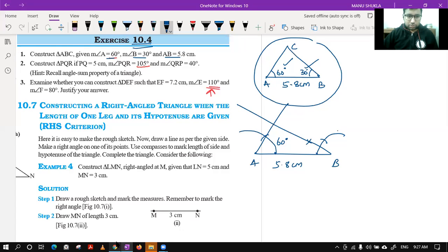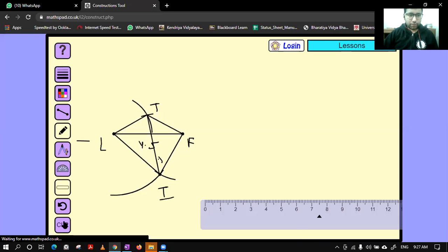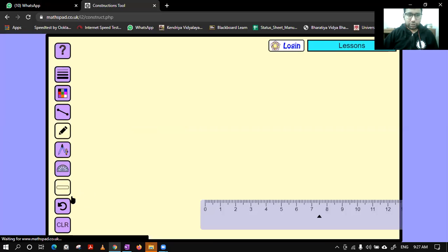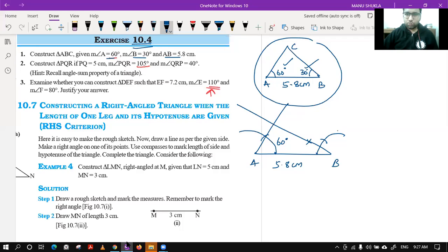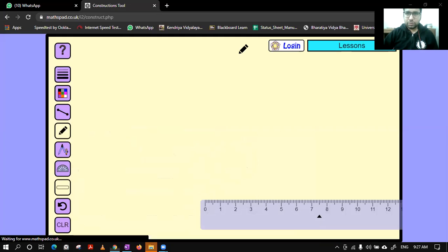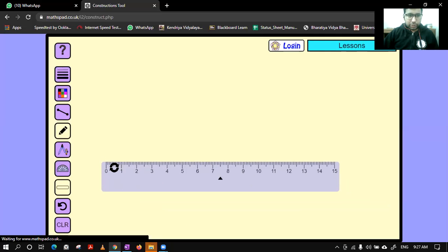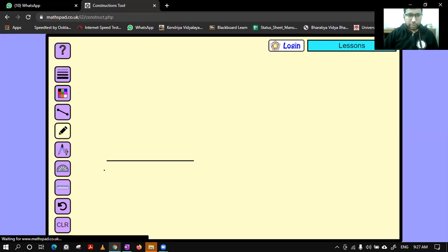Okay, Bani. Let's see. So first we will draw the base. The base is how much? AB is 5.8 centimeters. The base is 5.8 centimeters. Once again, suppose 5.5, 6, 7, and 8. This much is your base. A, B.